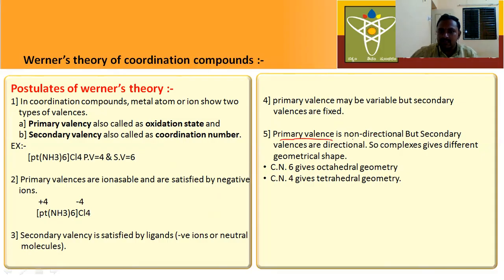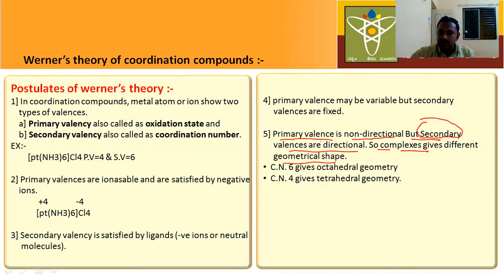Primary valency is non-directional, but the secondary valencies are directional. That's why the complexes give different geometrical shapes. The geometrical shape depends upon the secondary valency.